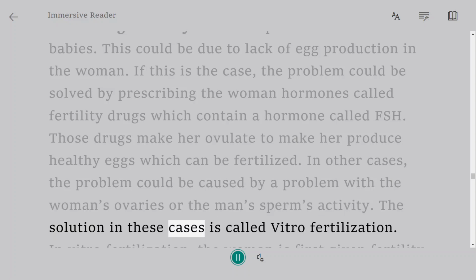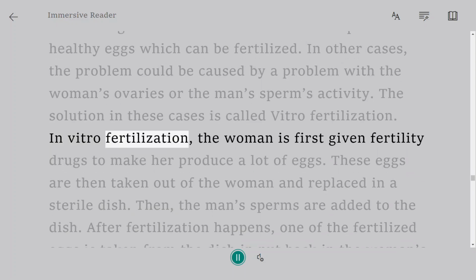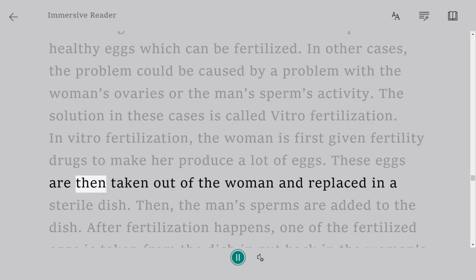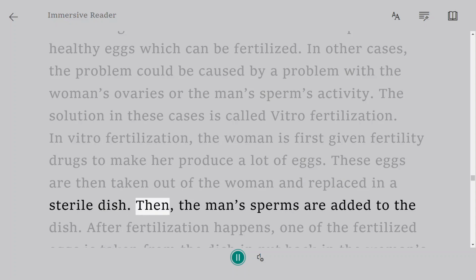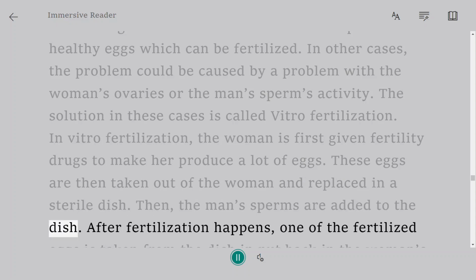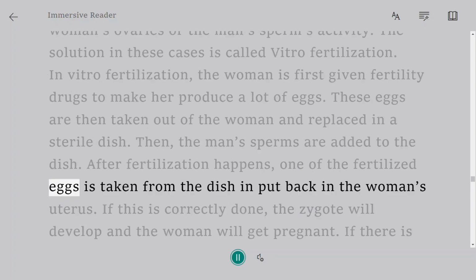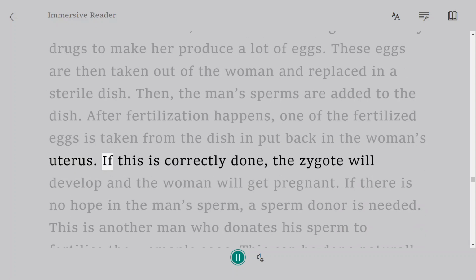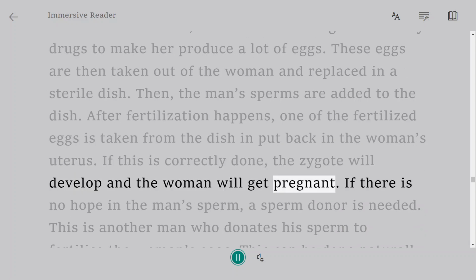The solution in these cases is called in vitro fertilization. In in vitro fertilization, the woman is first given fertility drugs to make her produce a lot of eggs. These eggs are then taken out of the woman and placed in a sterile dish. Then, the man's sperm are added to the dish. After fertilization happens, one of the fertilized eggs is taken from the dish and put back in the woman's uterus. If this is correctly done, the zygote will develop and the woman will get pregnant.